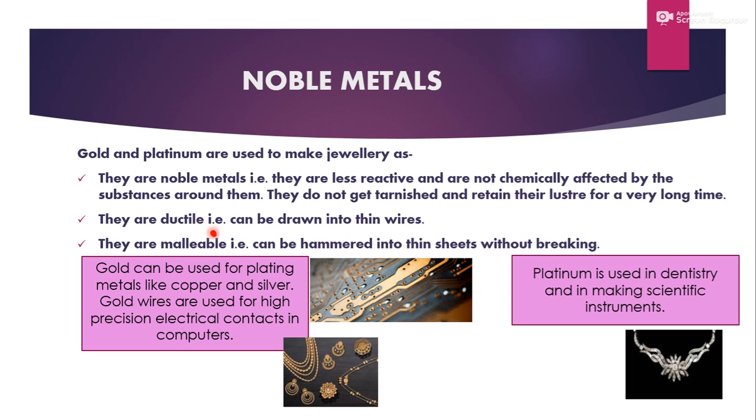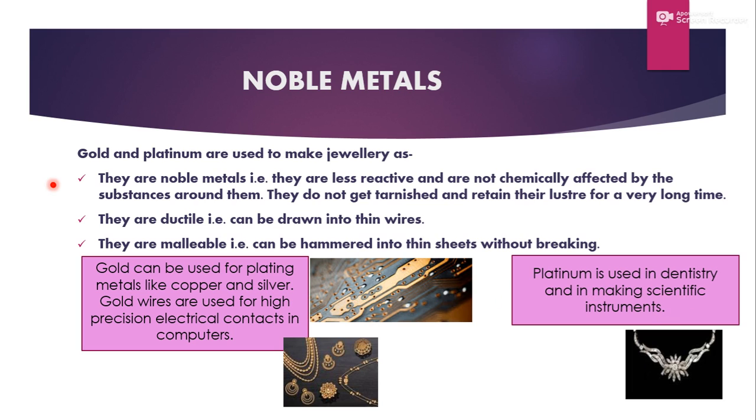So due to ductility, due to malleability, due to their less reactive nature, gold and platinum are used to make jewelries. Gold can be used for plating metals like copper, silver. As you heard about it, gold plated jewelry means jewelry which contains a coating of gold or silver metal. Gold wires are used for high precision electrical contacts in computers. So this kind of metal is used in computer fittings also. And platinum is used in dentistry and in making scientific instruments.